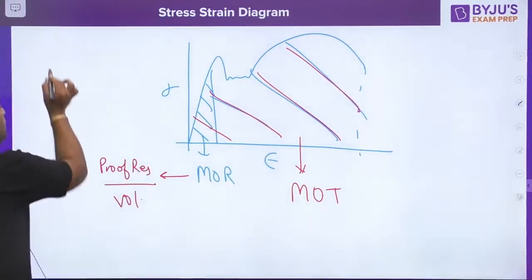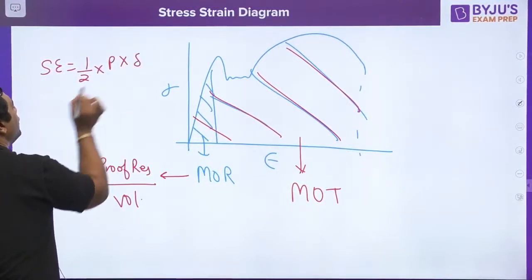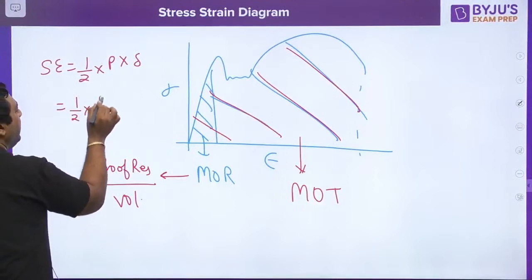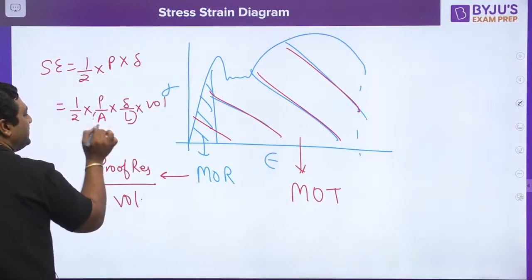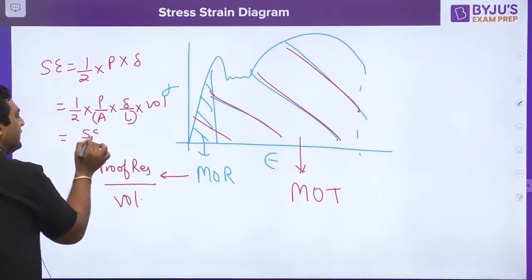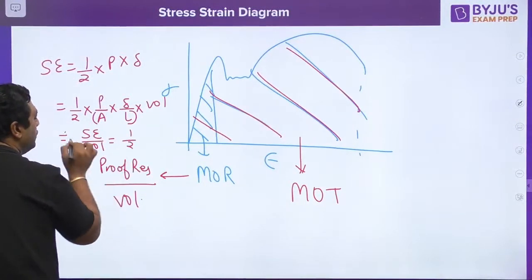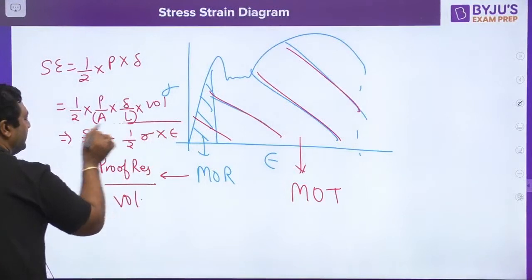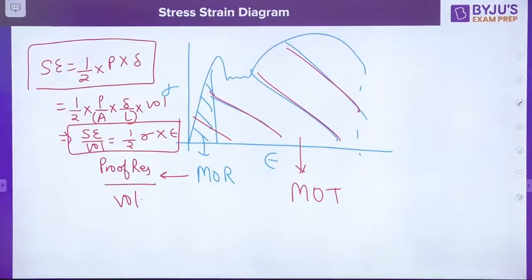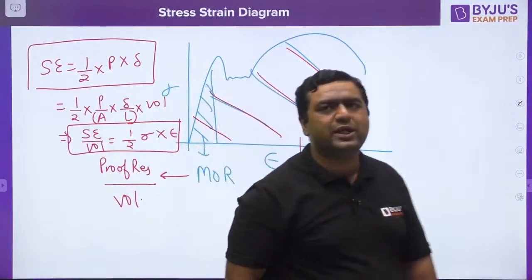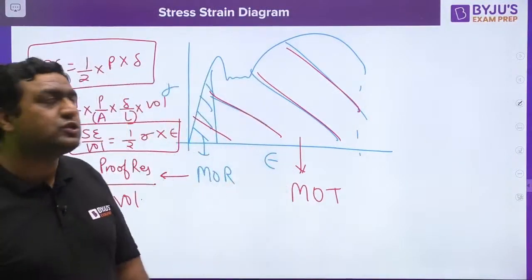So modulus of resilience is nothing but proof resilience per unit volume. How do we know? Because strain energy can be written as half into P into delta. We can also write it as half into P but a area into delta but a length into volume. You know A into L is the volume. So we can write strain energy per unit volume is equal to half into stress into strain. This is how we can define. So like P into delta is strain energy, sigma into epsilon is nothing but strain energy per unit volume. So guys, I am going slightly quickly because time is less.